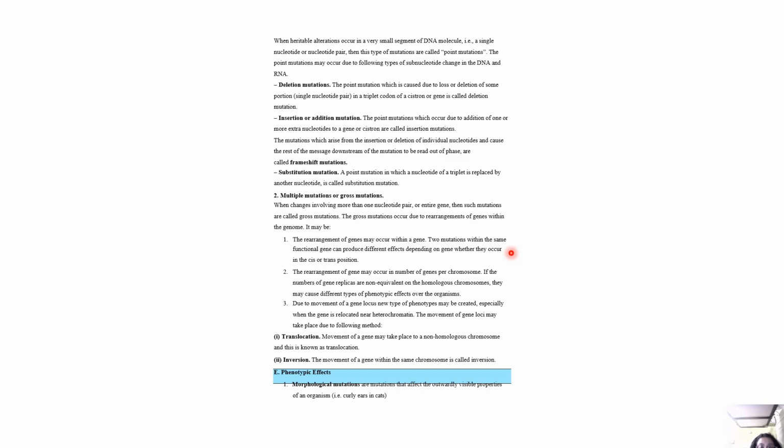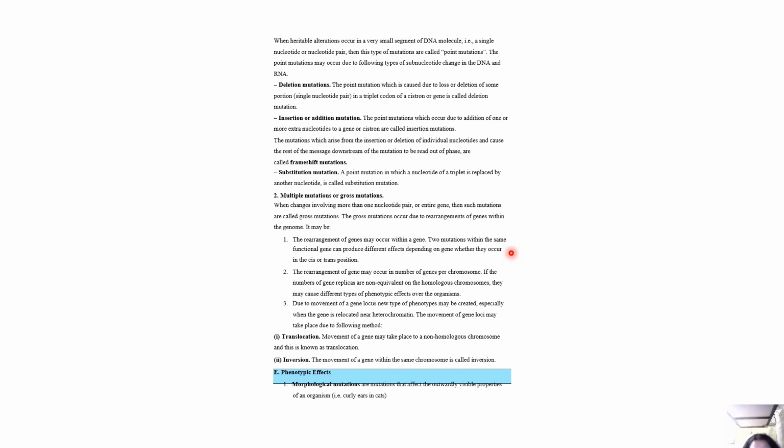If the numbers of gene replicas are non-equivalent on the homologous chromosomes, they may cause different types of phenotypic effects over the organisms. Due to the movement of a gene locus, a new type of phenotype may be created, especially when the gene is relocated near heterochromatin. The movement of gene loci may take place by the following methods. Translocation: movement of a gene to a non-homologous chromosome is known as translocation. Inversion: the movement of a gene within the same chromosome is called inversion.